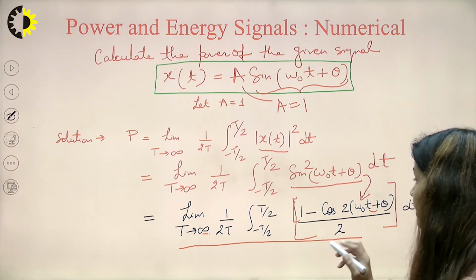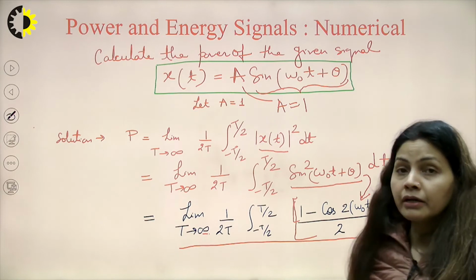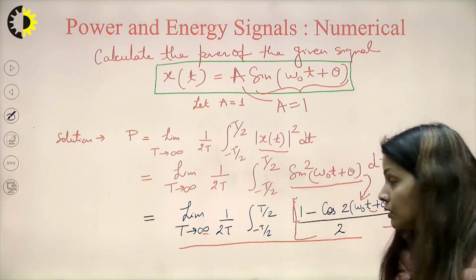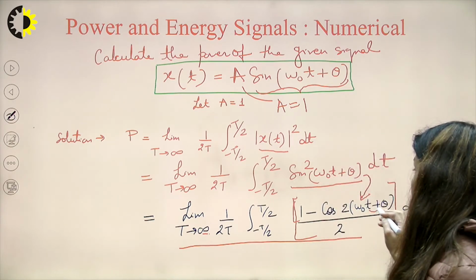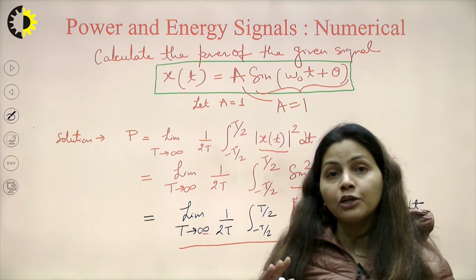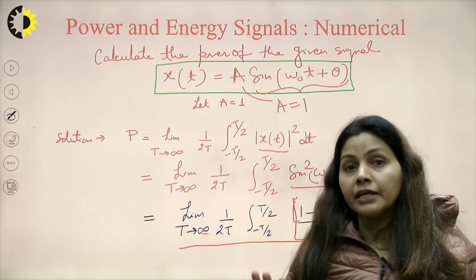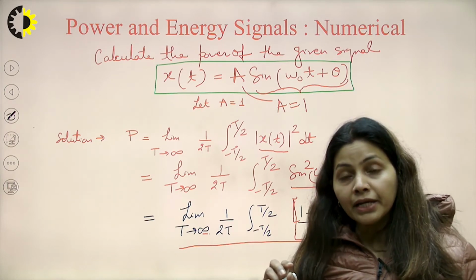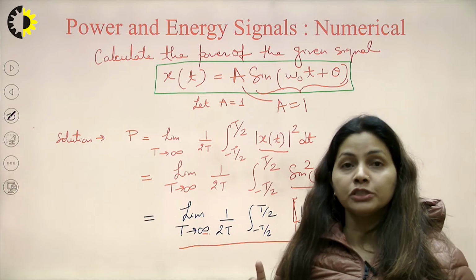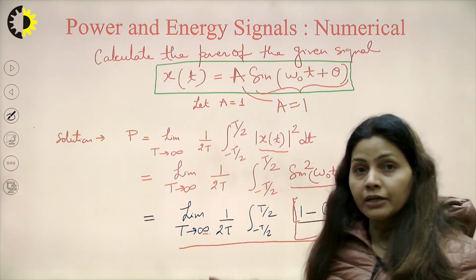Now, coming to the next, if I want to integrate this 1 by 2, then it will be t by 2, and cos 2 omega naught t plus theta, if I want to integrate it over a cycle, then the value of any cosine or sine integrated over a complete cycle gives me a value of 0. So, that way we are going to perform the integration.